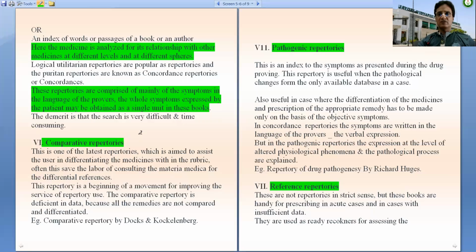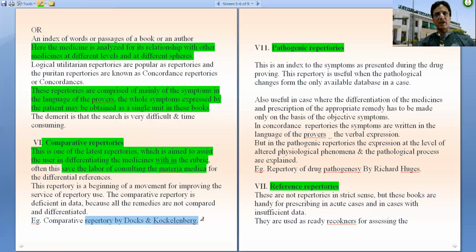Now, the another group of repertories under random classification comes the comparative repertories. Comparative repertories are the latest repertories which aim to assist the user in differentiating the medicines within the rubric and saves the labor of consulting materia medica. And the example is comparative repertory by Dox and Kochlenberg.